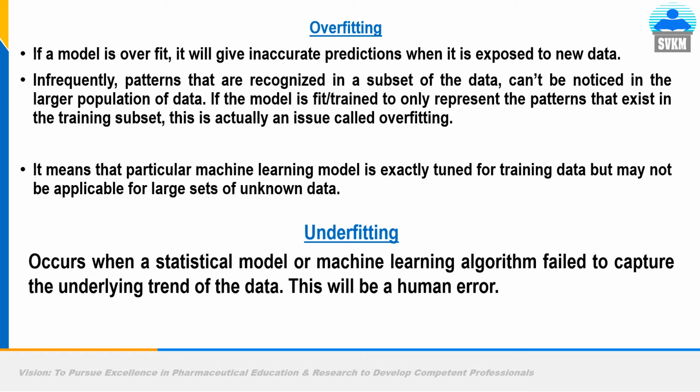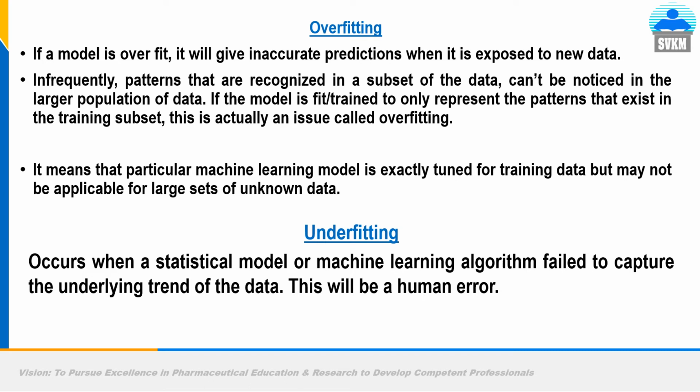And in this type of case there are two terms, overfitting and underfitting of the model. So what is overfitting? If a model is overfit, it will give inaccurate predictions when it is exposed to new data. Infrequently, patterns that are recognized in a subset of the data cannot be noticed in the larger population of data. If the model is fit or trained to only represent the pattern that exists in a training data set, this is an issue called overfitting. It means that particular machine learning model is exactly tuned for training data but may not be applicable for larger data sets, for unknown data.